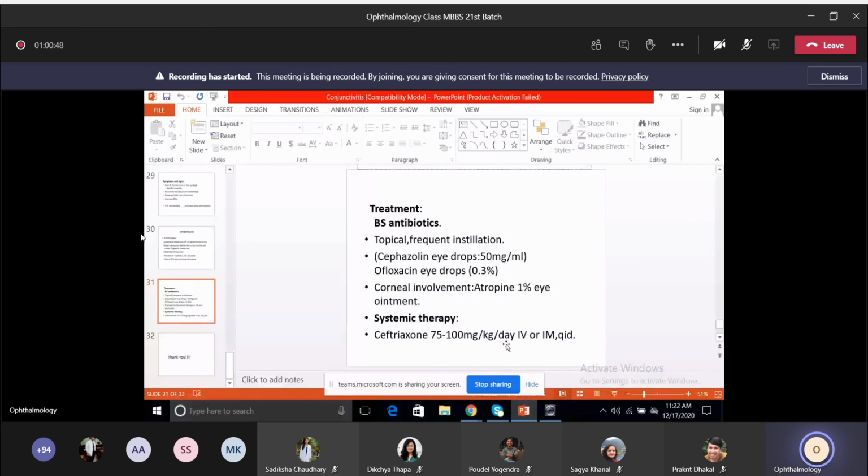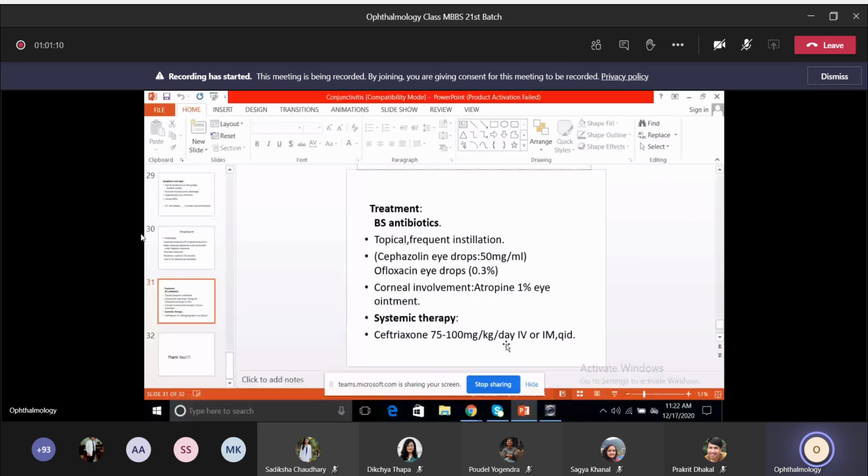Usually we go for fluoroquinolones, but in severe cases, if there is a lot of swelling, a lot of purulent discharge, then you can also go for cefazolin eye drops. Okay, the IV solution that we get, we mix it and make eye drops from it and use it.